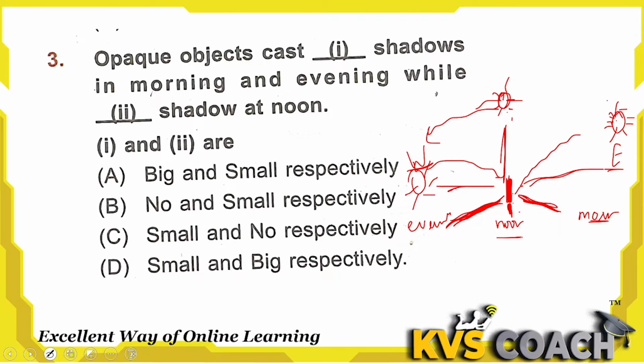So an opaque object casts dash shadow in the morning and evening, and dash shadow at noon. Big in the morning and evening, but small at noon, because at noon the sun is over the head of the object. That's why the shadow will be small. Option A is the right answer here, big and small respectively.